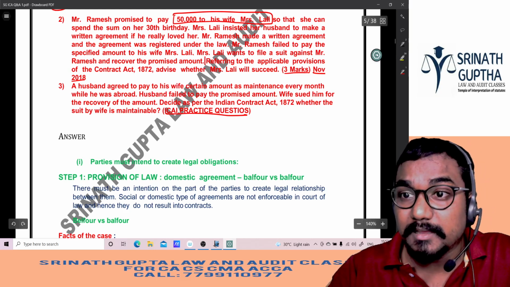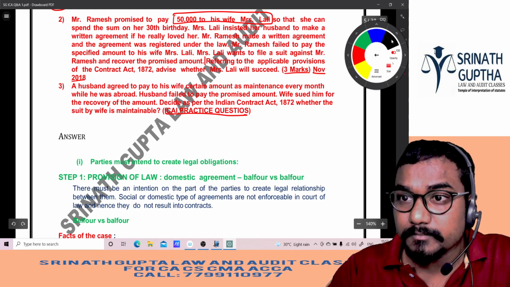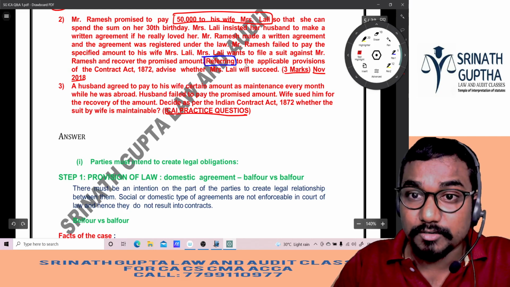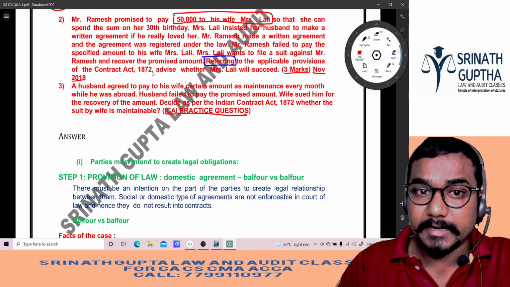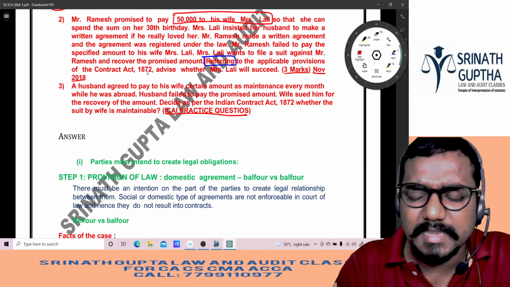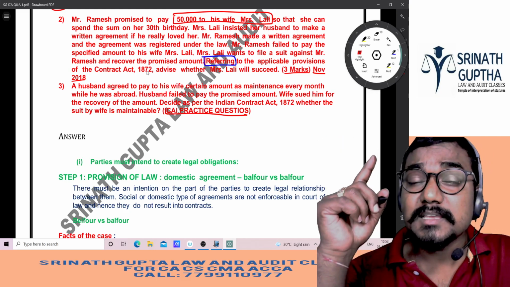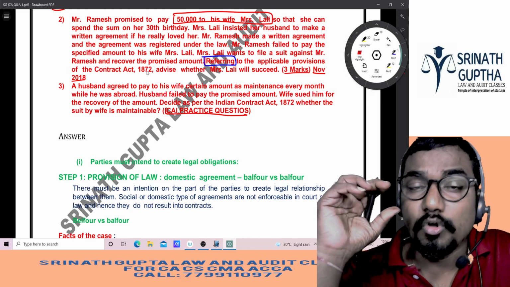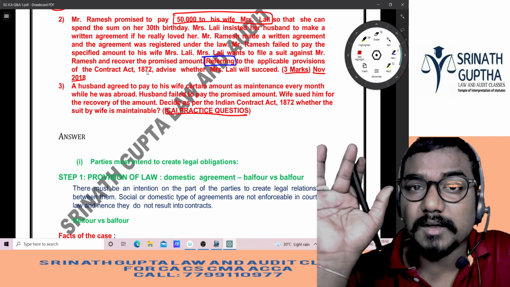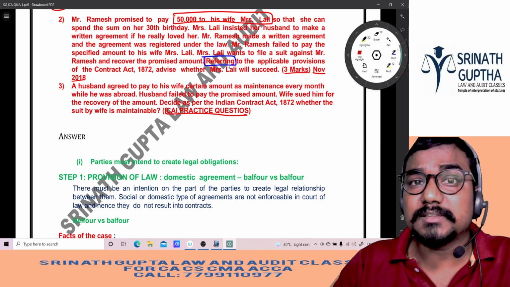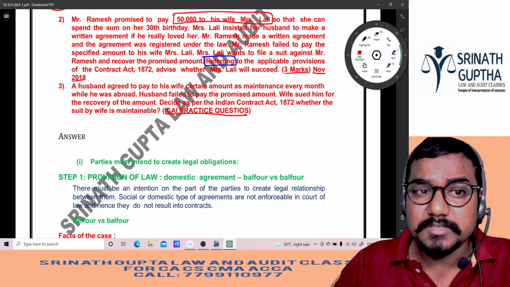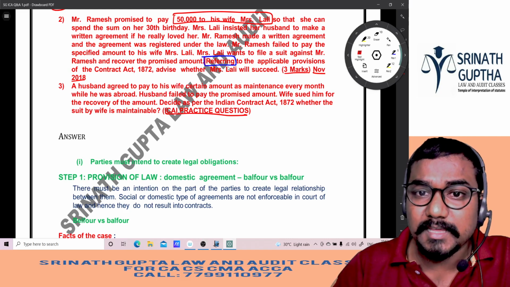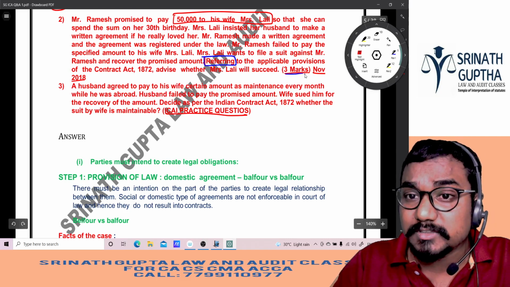See here, what he is saying, beta? Referring, that means he is asking you to refer. See what he is saying, beta? Referring to the applicable provisions of the Indian Contract Act. He is asking why she can win the case, why she cannot win the case. That means he is asking specifically for step number 1, the provision of the law we should write. If you don't write the provision of the law, you will not get the marks. So referring, he is asking you to refer to the provision also, referring to the applicable provisions of the Indian Contract Act 1872. Decide whether Lali will succeed. The question was asked for 3 marks, beta.